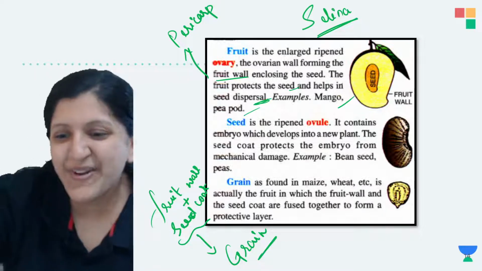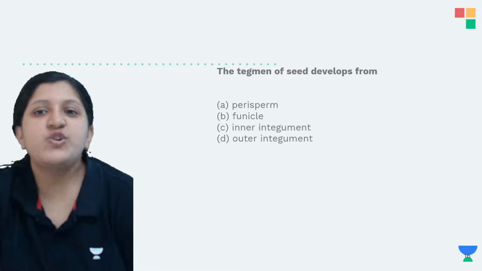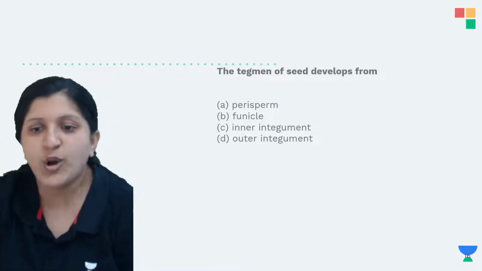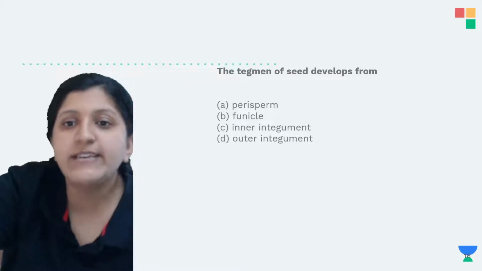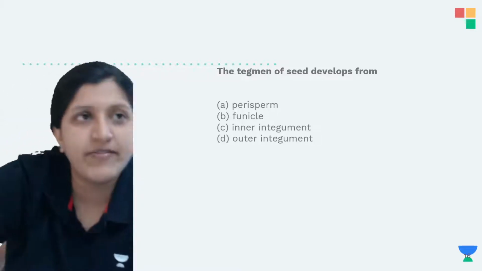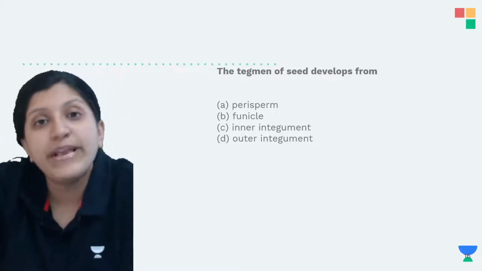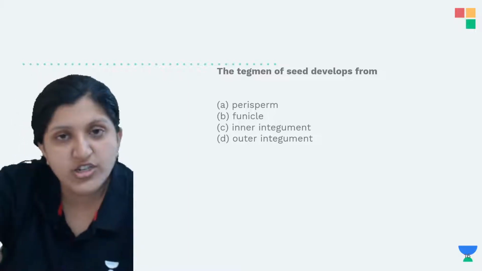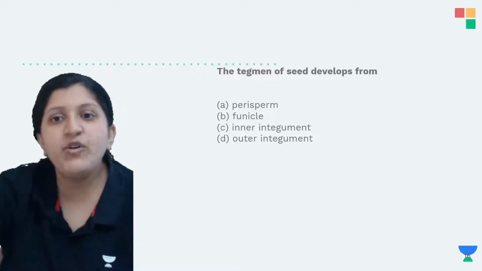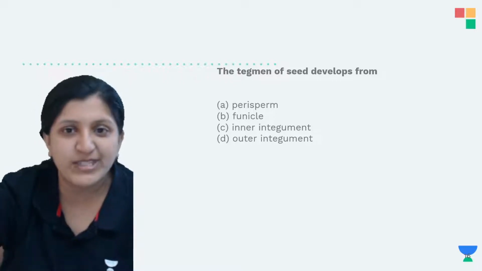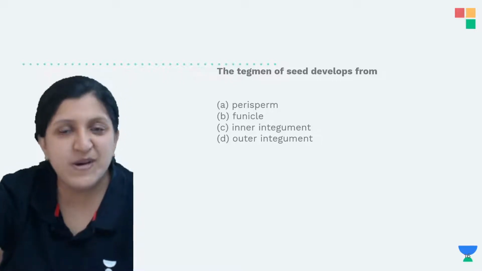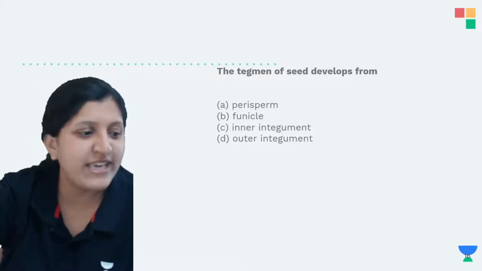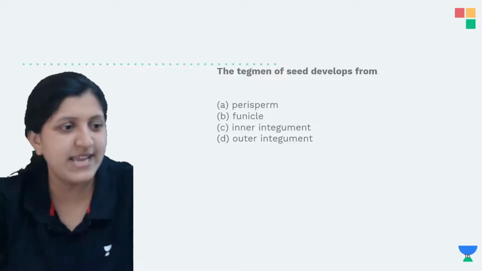Okay, so we'll go with the other one. We'll have a look at some of the questions, and then I'll continue with the topic. The tegmen of seed develops from. Till now I was just discussing how exactly seed formation occurs and what structures form the seeds. Now the tegmen of seed is developed from what? Is it the perisperm, the funicle, the inner integument or the outer integument? Yes, anybody?